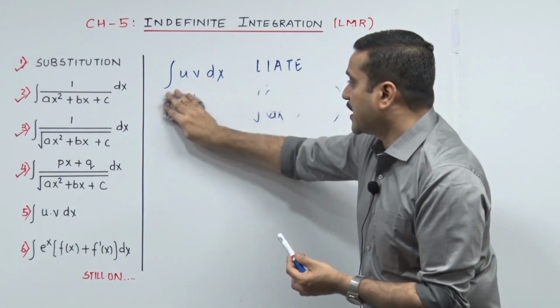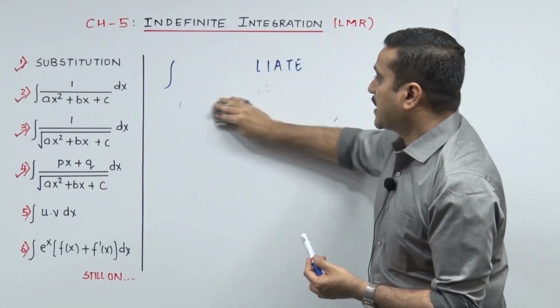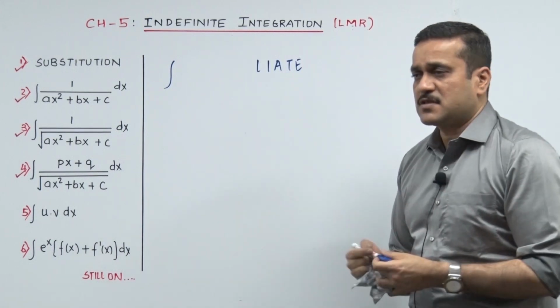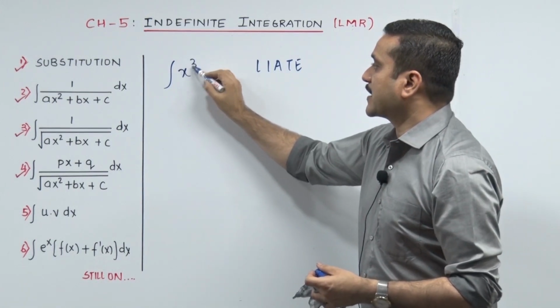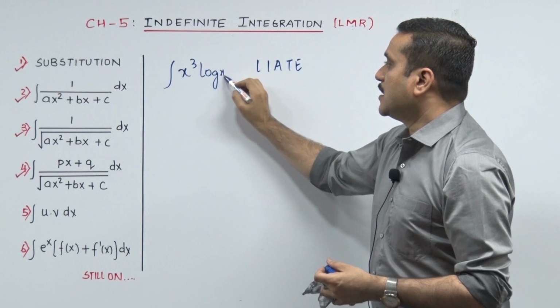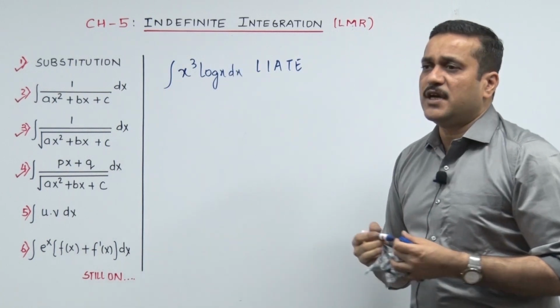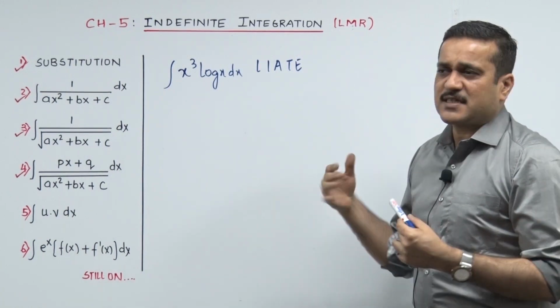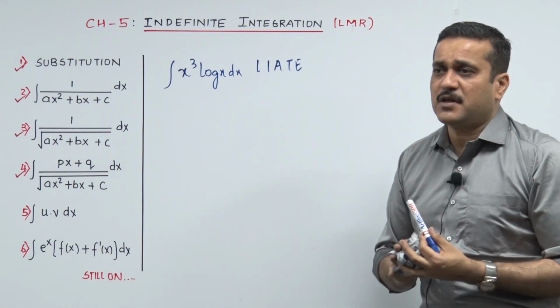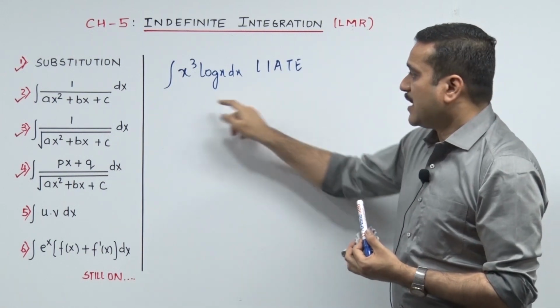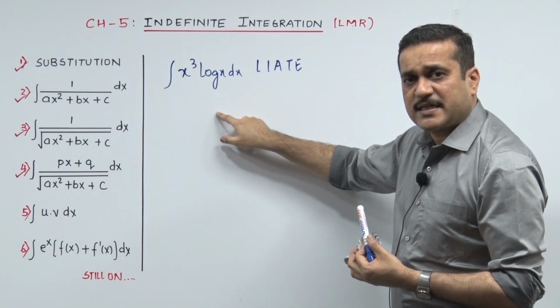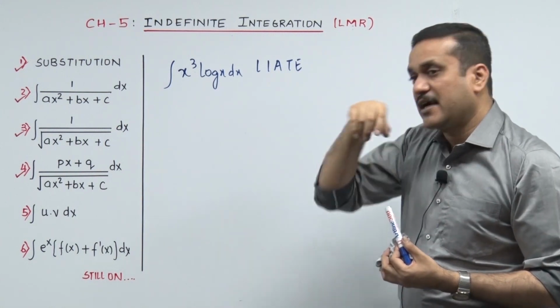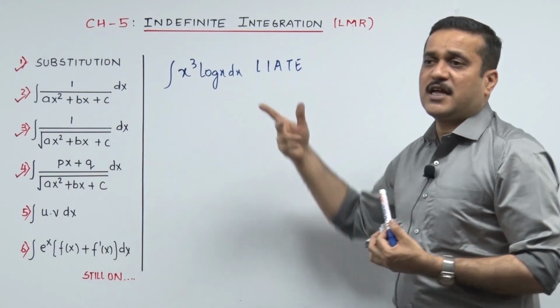Now let's bring in a sum. Two sums. First, x cube log x. Now let us say you didn't call LIATE. You were very excited because you were comfortable with the rule, so you started: first function integrate second function. Just check who went into integration: log x.